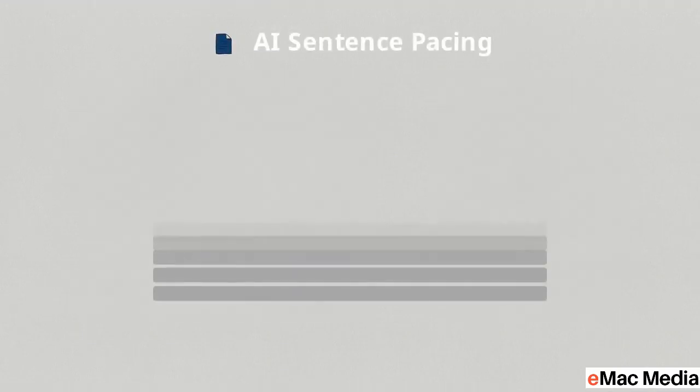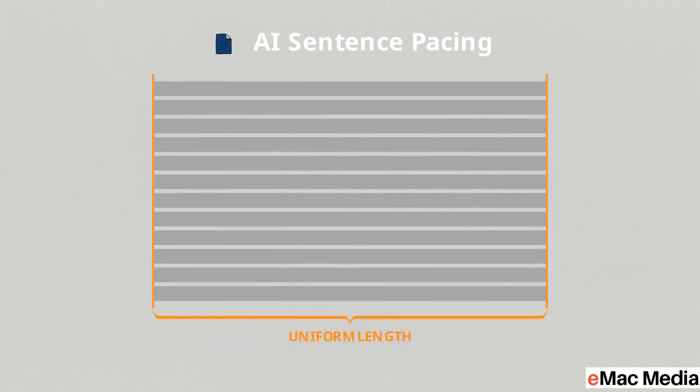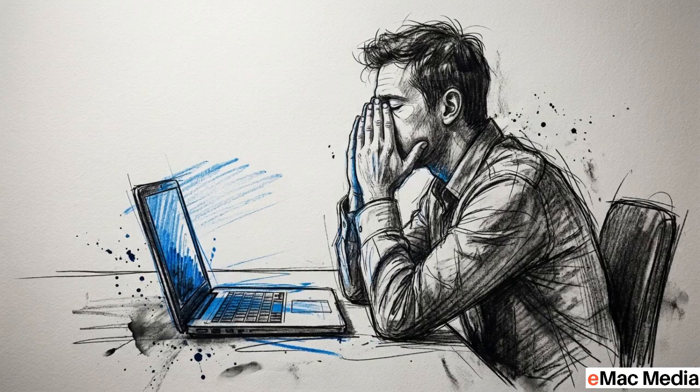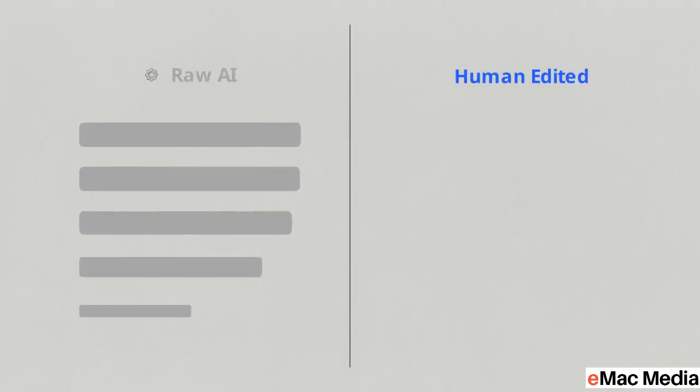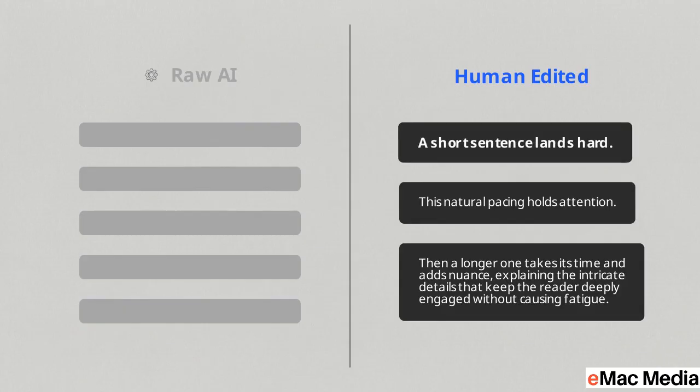Now we fix the pacing. AI models produce sentences that cluster around the exact same word count. This metronomic, medium-length rhythm fatigues the reader quickly. This split-screen comparison shows the solution. You create rhythm by mixing 4-word punches with 30-word explanations. A short sentence lands hard, then a longer one takes its time and adds nuance.